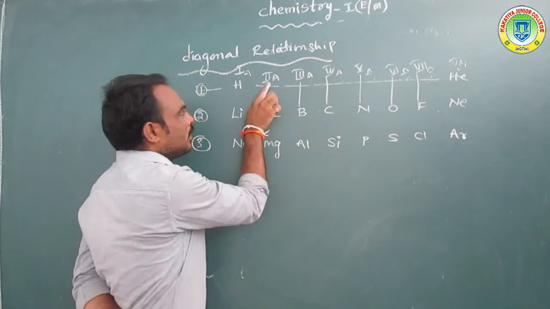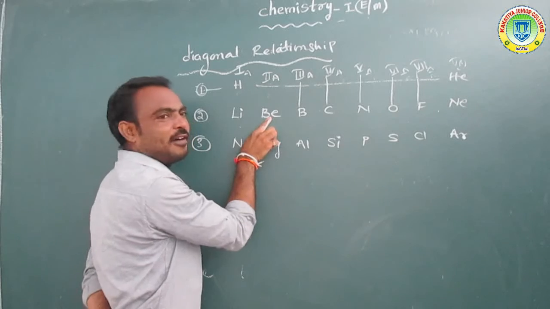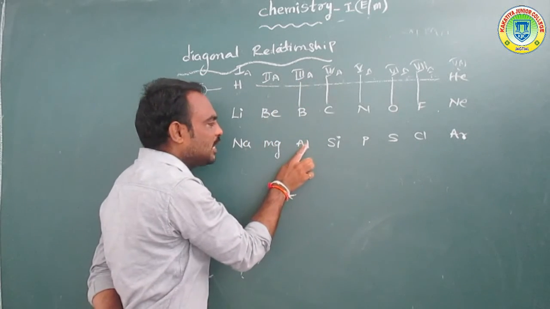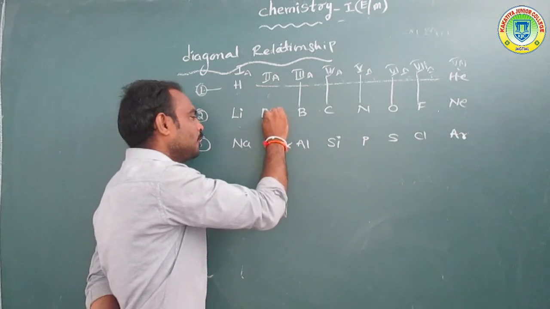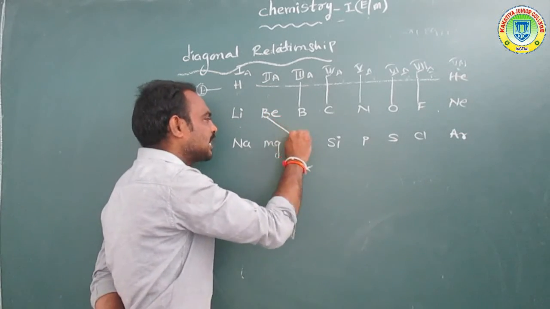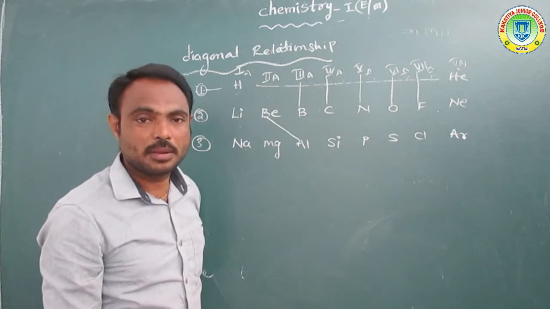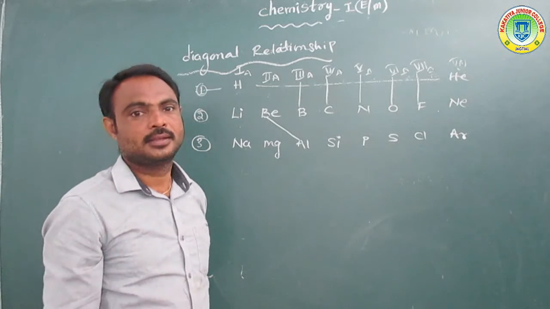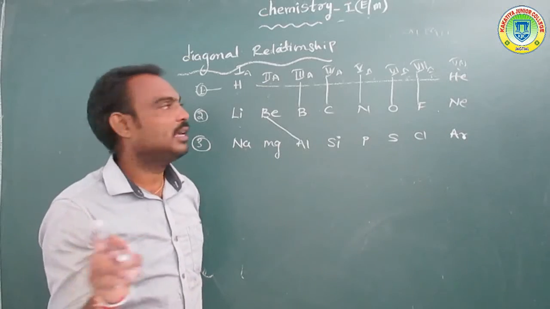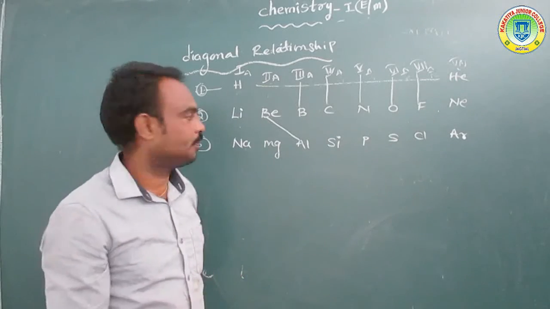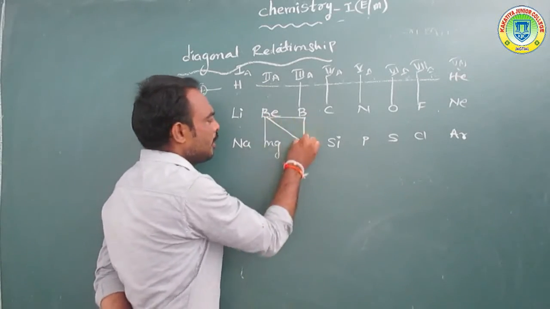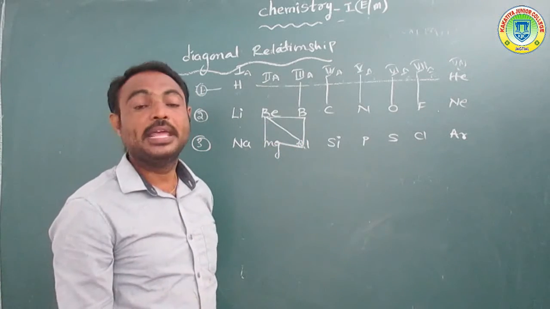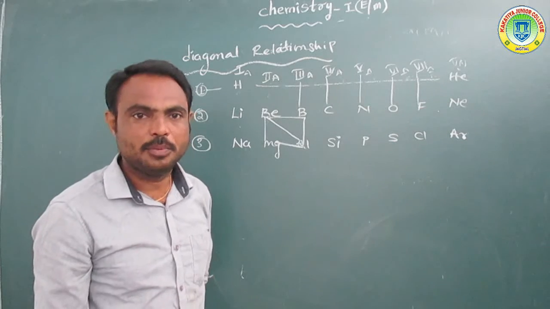So the first element of the second A group, beryllium, and the second element of the third A group, aluminium, contain nearly equal properties. That phenomenon is called diagonal relationship. So beryllium is diagonal with aluminium.